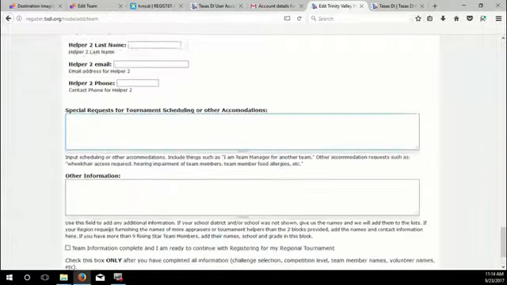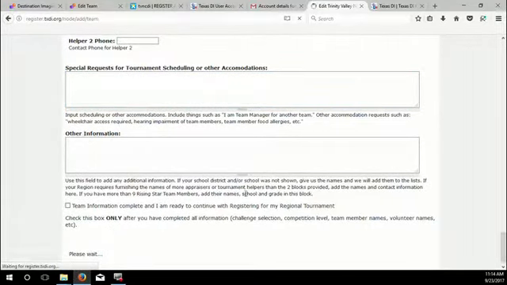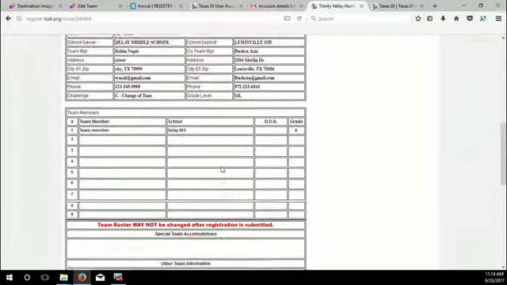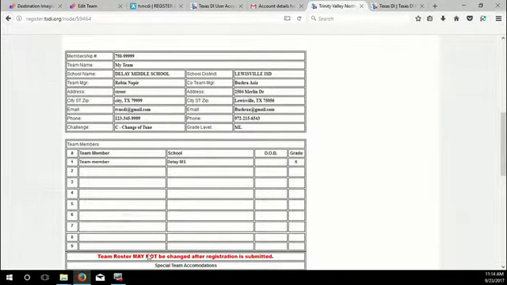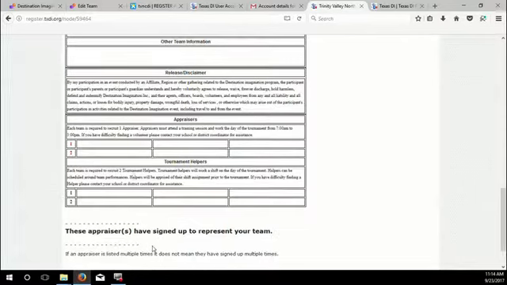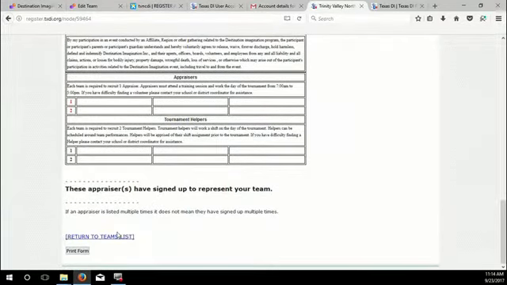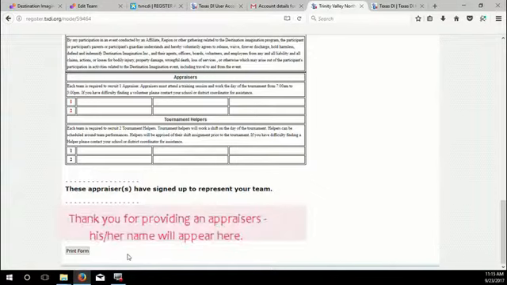At this point, you can save your team registration. And this is your registration form. As you can see, it's incomplete. You need more team members. You need volunteers or appraisers. Something that you'll need to know is when you have picked an appraiser, that appraiser will also have to register. And once they've registered and picked your team, then that person's name will display here where it says these appraisers have signed up to represent your team. Those names will display in large red letters underneath this caption.